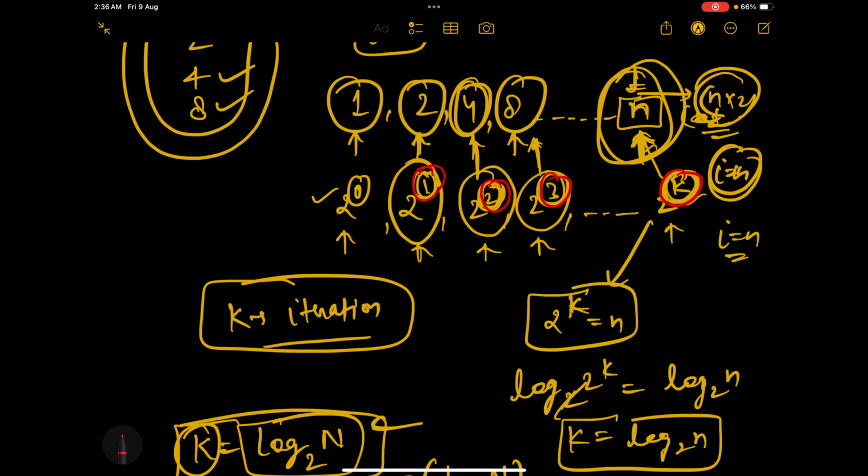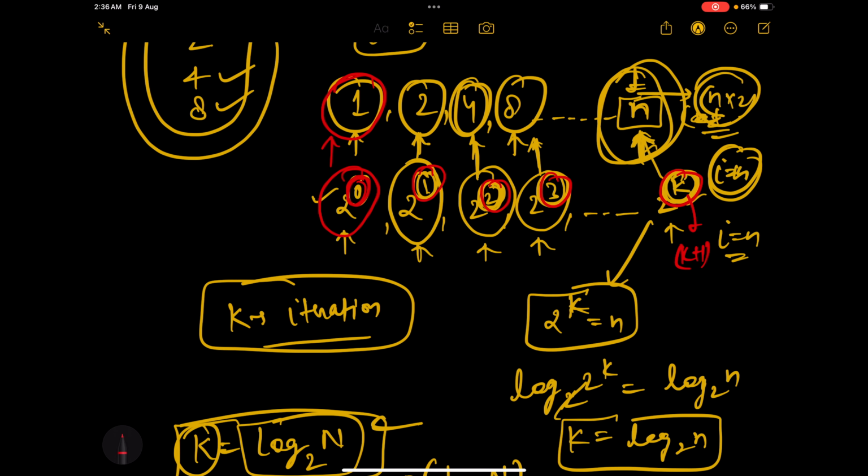Don't you think that we haven't considered this 0? Basically this 1, because 2 raised to the power 0 is 1. Yes, we have not considered this, because if we would have considered this, then we would have taken k plus 1 instead of k, right? But let's not worry about this.